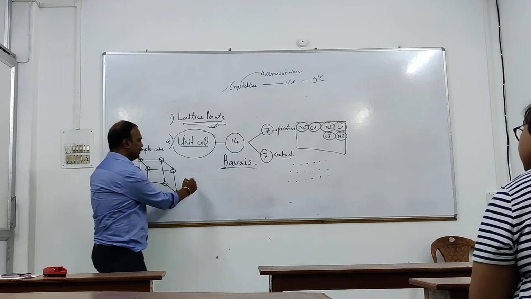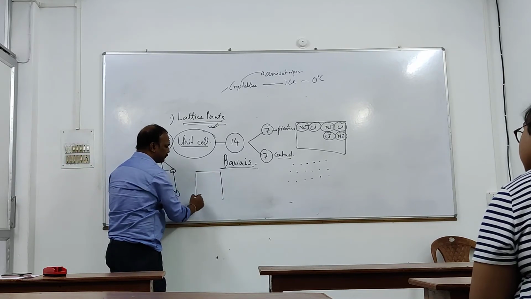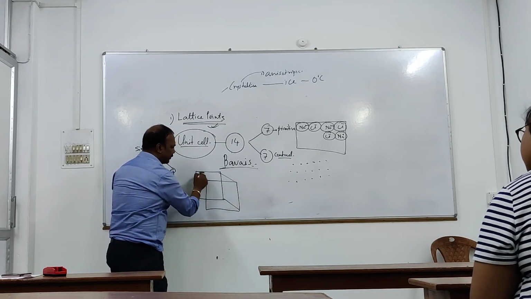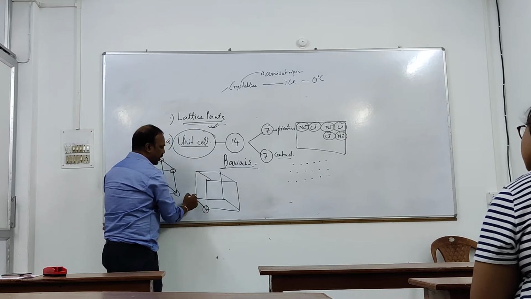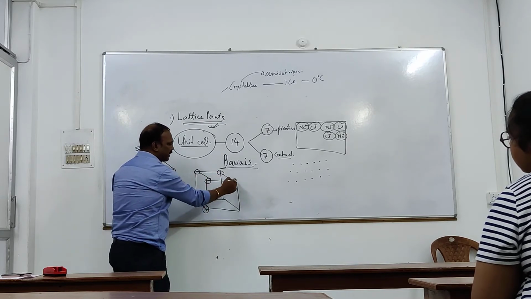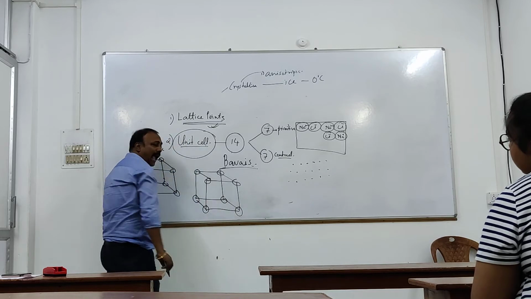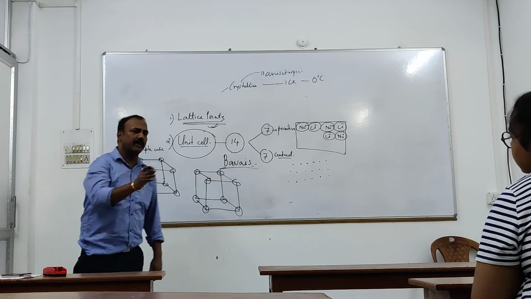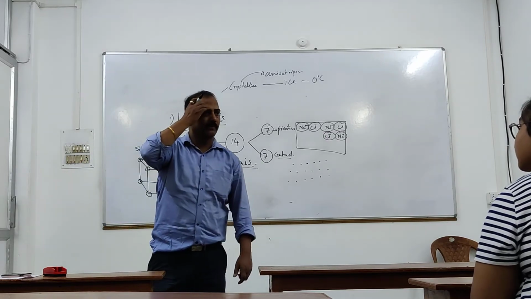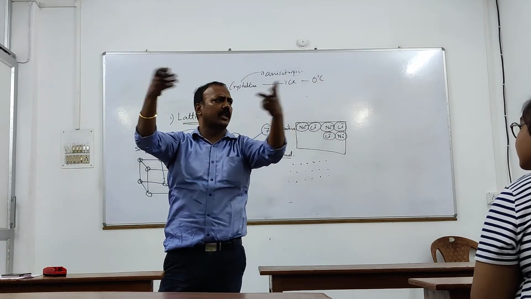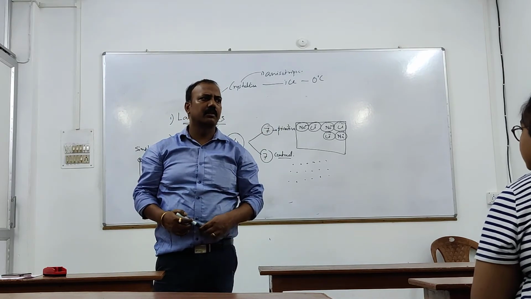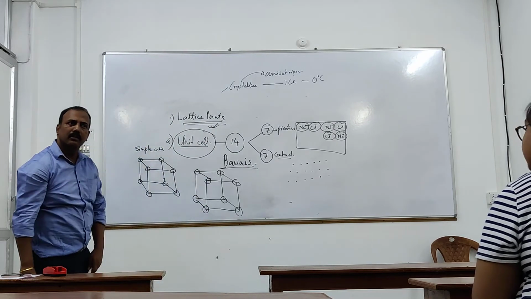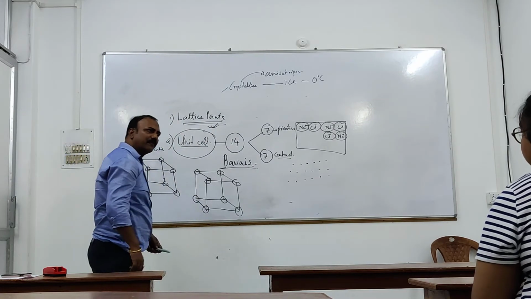The second one, please understand. The lattice points are present at the corners and also at the center of the faces. Tell me, cube का कितना face होता है? See, this is a cube, this room is a cube. How many faces are there? 6 faces are there. 1, 2, 3, 4, 5 and 6. Yes, center of each face.